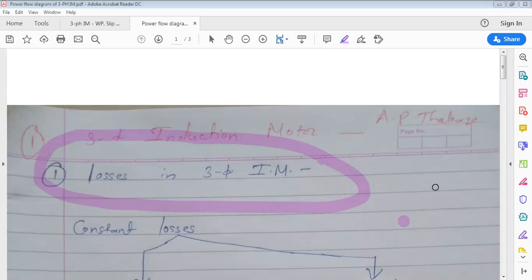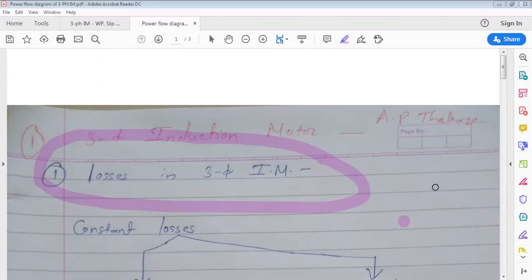Now both the losses, hysteresis loss and eddy current loss, depend on supply frequency. We have seen slip and frequency. Now for the stator side, how much is the frequency in India? Same as that of the supply frequency. And what is the value of supply frequency? 50 hertz. Got it? And what is the frequency on the rotor side under running condition? Yesterday we saw a numerical. In that numerical we saw the formula. Fr is equal to what?